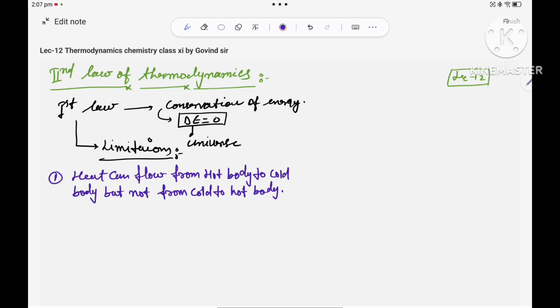In that case, it is not flowing from a hot body to a cold body; in the case of a fridge, it is flowing from a cold body to a hot body. So the direction of heat flow is not explained by the first law of thermodynamics.